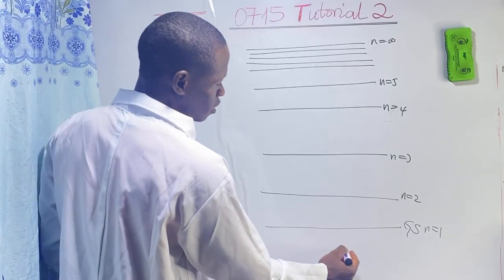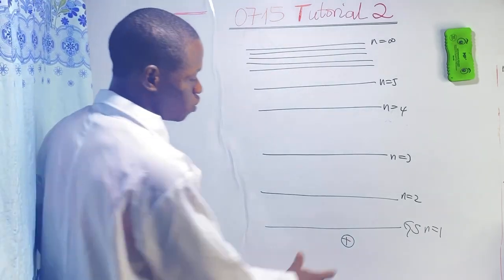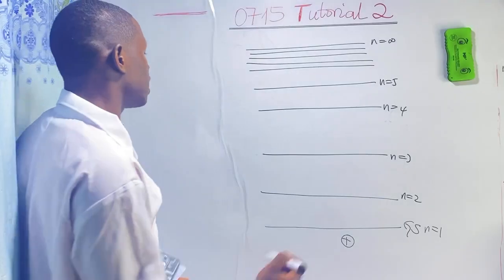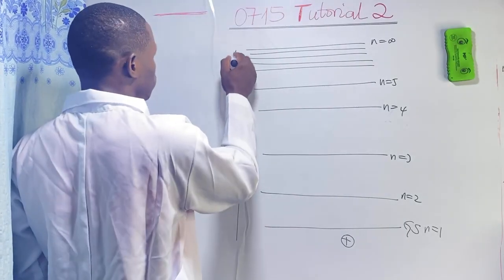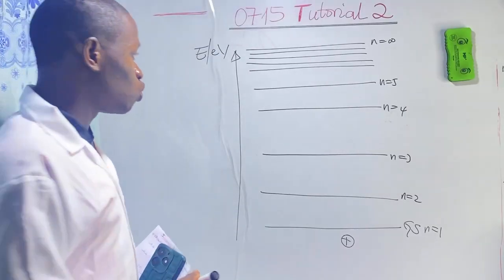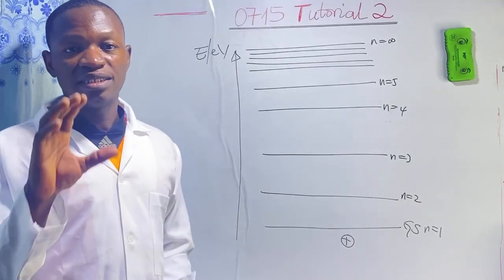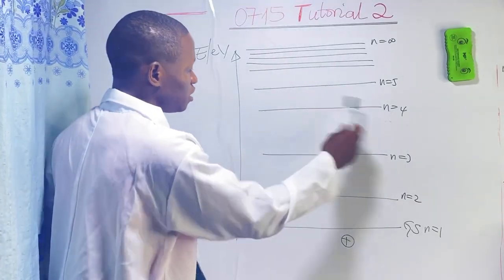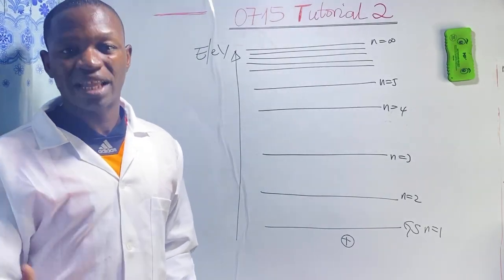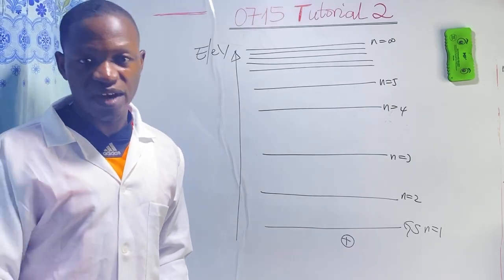So the ground state is the state that is closest to the nucleus. It has the lowest energy. The nucleus is just around here. So the lowest energy level closest to the nucleus is called the ground state. As you go up away from the nucleus, the energy increases in electron volt or in joule. So electrons in the hydrogen atom can occupy discrete energy levels. These energy levels show that the energy of electrons in the hydrogen atom is quantized. That means that electrons can only have specific discrete energy values.